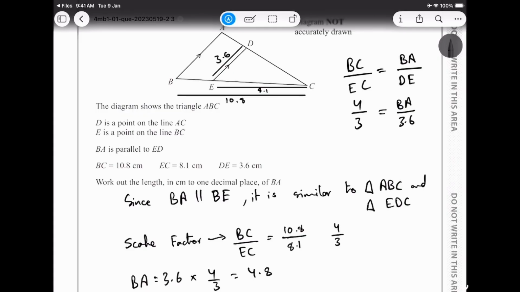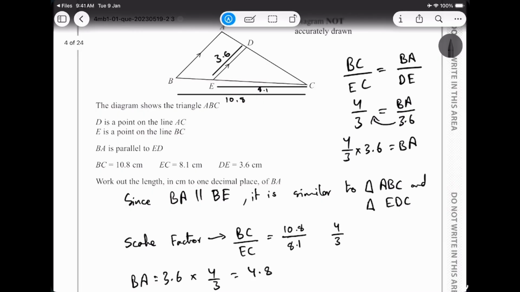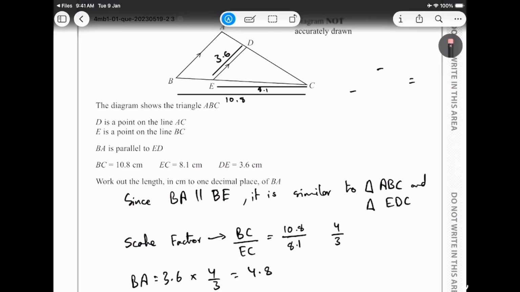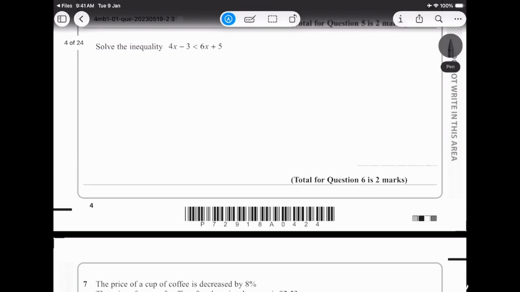So to find BA, we simply need to move DE to that side. So that's 4 upon 3 times 3.6 is equal to BA. That is one of the ways you can solve it. I'm just showing you the working so you can understand. I will remove the working because it will make the paper look messy, but that is one of the ways you can think about when you are doing the paper.